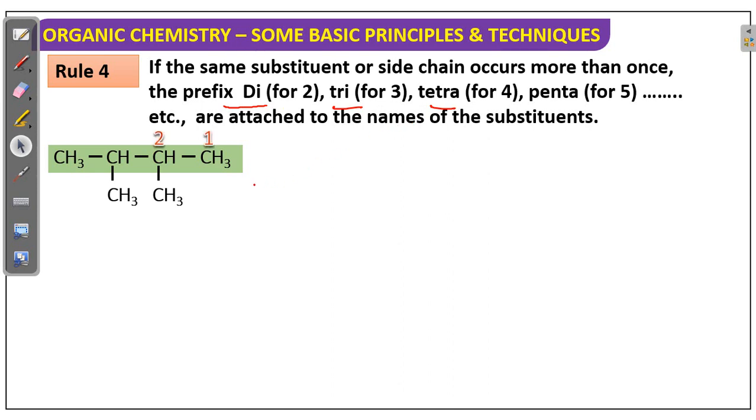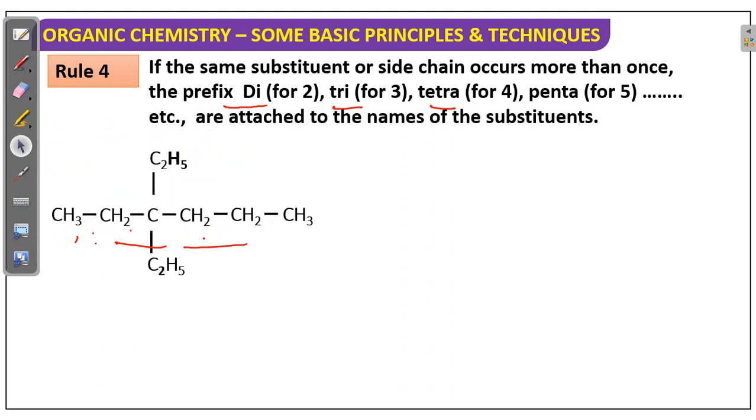So numbering we can select left to right or right to left, both are the same. 2 methyl groups are there, so dimethyl butane. What is the position? 2, 3. When numbers are repeating, in between two numbers you have to take a comma, and in between number and name you have to write a hyphen.